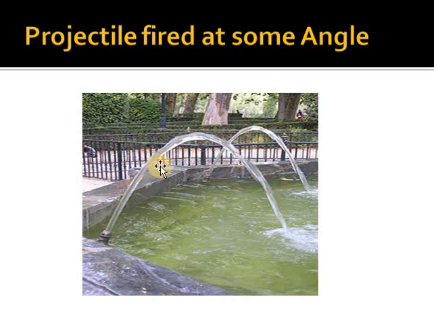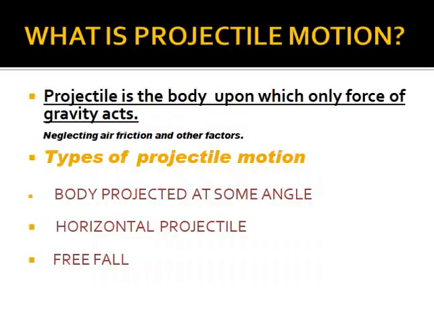Whether the body falls down or is thrown up is not our concern. We will see whether our projectile is fired up or down, with which velocity it is moving, and whether it is moving in the horizontal or vertical direction. Next, we will see at which angle the body is thrown upward or downward. That is my concern. So the basic thing is the angle. First of all, I am discussing these cases one by one.